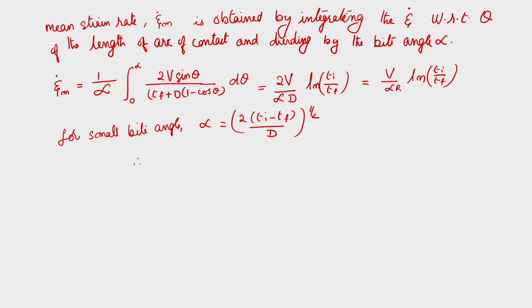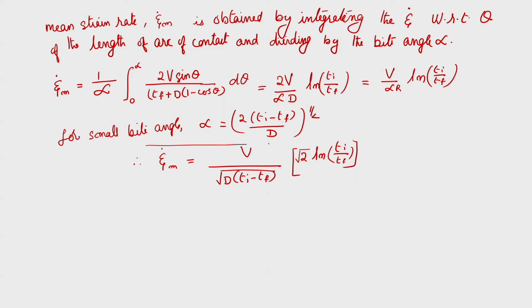So, now if you substitute that, we can get this relationship: epsilon dot m is equal to V by root of d into T I minus T f, into 2 log T I by T f. So, this is the relationship we are getting. By this relationship we can get the mean strain rate if we are assuming the sticking friction.